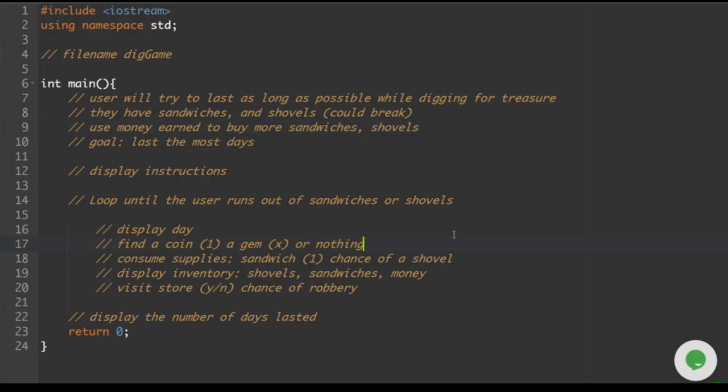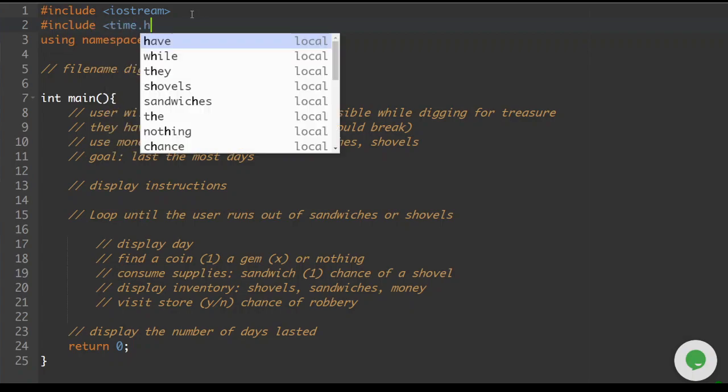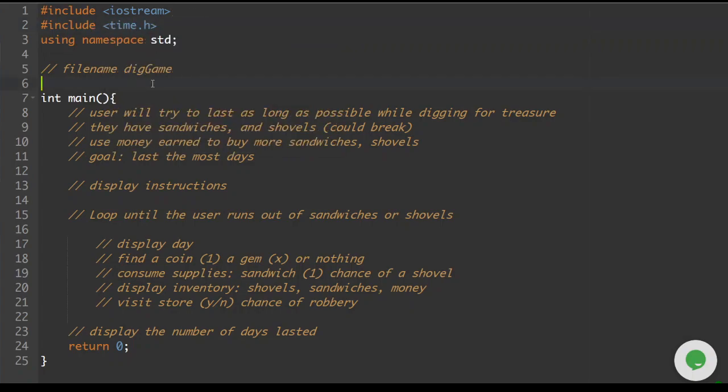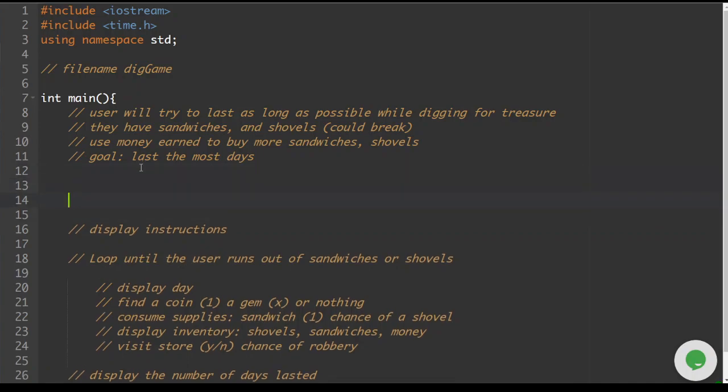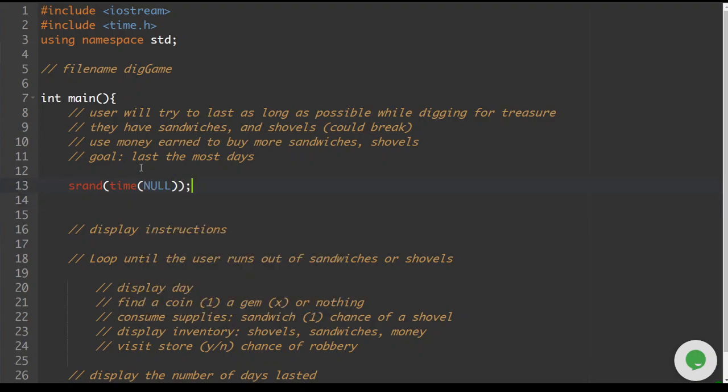Now we're actually going to start the programming of the dig game. So the first thing that we are going to need is, this will require some randomization. So we're going to need to include the time library. And then the next thing is we'll start it with, after the sort of description of what the program is doing, an srand(time(NULL)) line, just so that we spin that first random number.